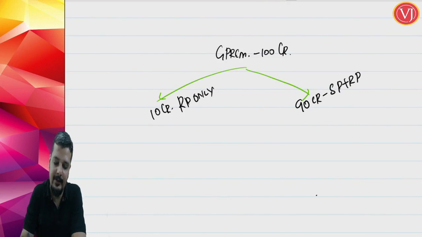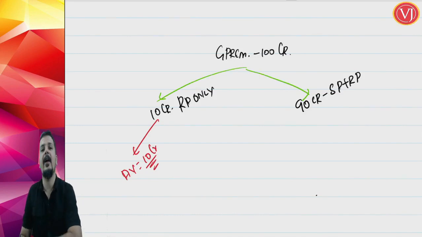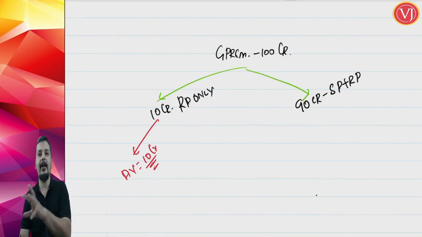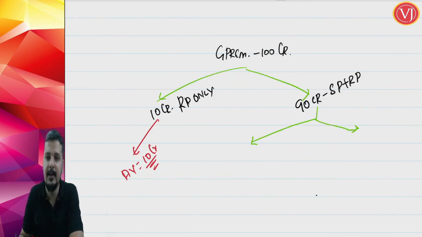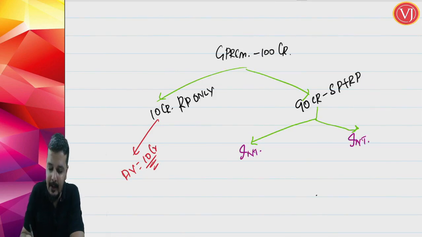Now in this scenario, for the first part where 10 crores contains only the risk portion, the answer is pretty clear. The assessable value is equal to the entire 10 crores. In the second scenario, where the 90 crores contains risk portion plus savings portion, again you have to ask a question: what is the risk portion, what is the savings portion, is it intimated to the policy holder? In the first scenario I am taking it as intimated.